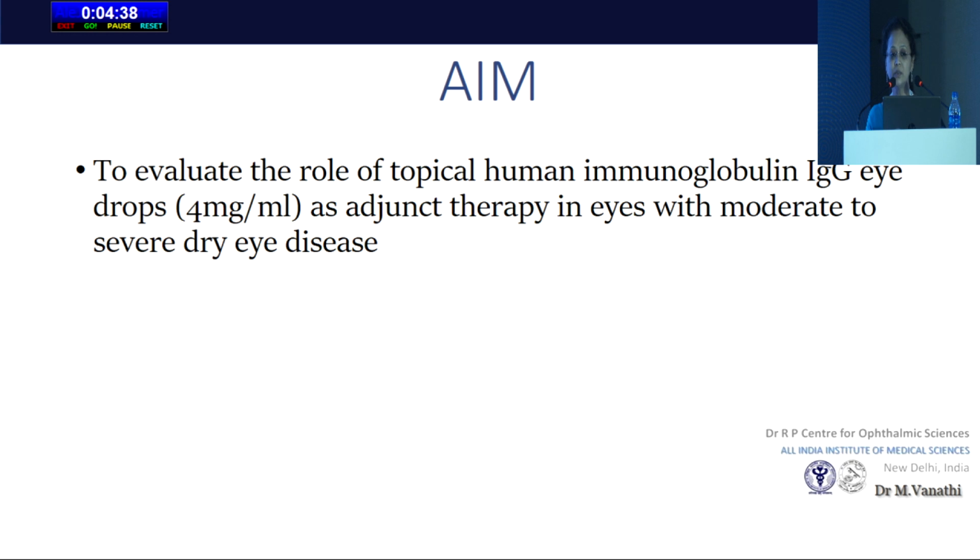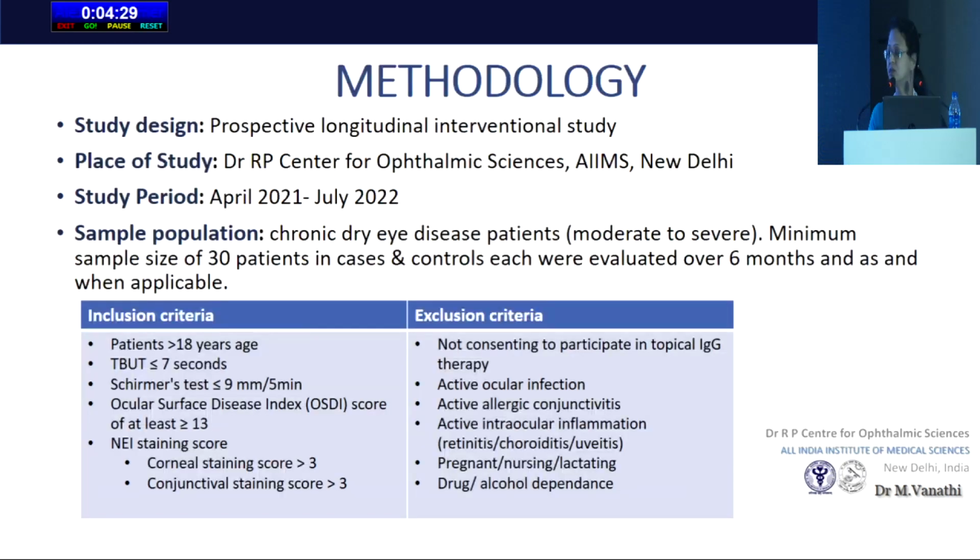The aim of this study was to evaluate the role of topical human immunoglobulin IgG eye drops 4 milligrams per ml as adjunct therapy in eyes with moderate to severe dry eye disease. This is a prospective longitudinal interventional study done at our center from April 21 to July 22. The sample size comprised chronic dry eye disease patients of moderate to severe dry eye, with a minimum of 30 eyes as cases and 30 eyes as controls evaluated over a period of 6 months.